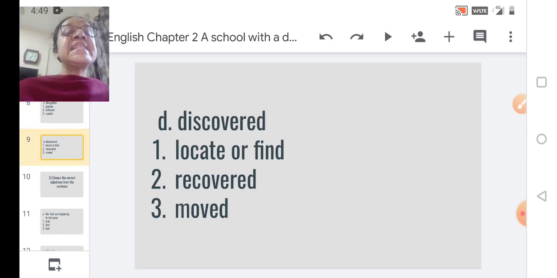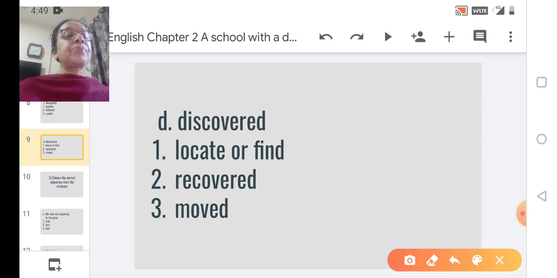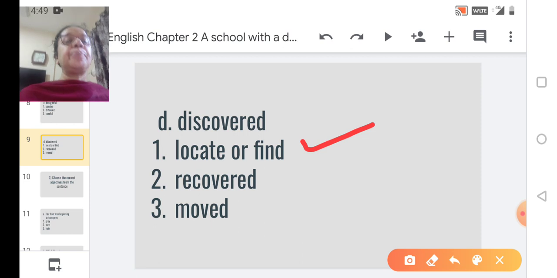Synonym of the word discovered. Now discovered means to find something, to locate something. So the options given are locate or find, 2 recovered, 3 moved. So the correct option is locate or find, the first one.